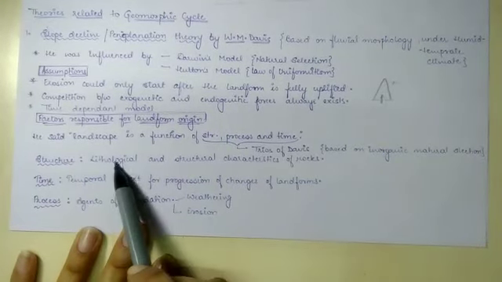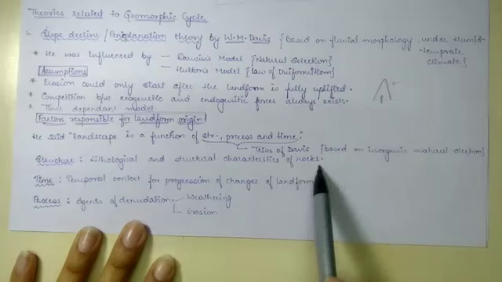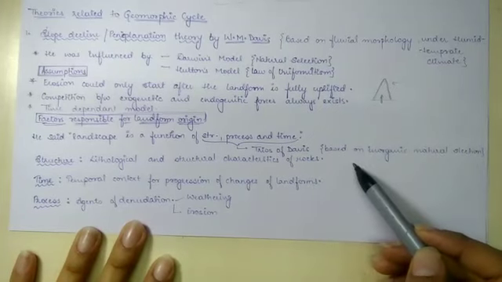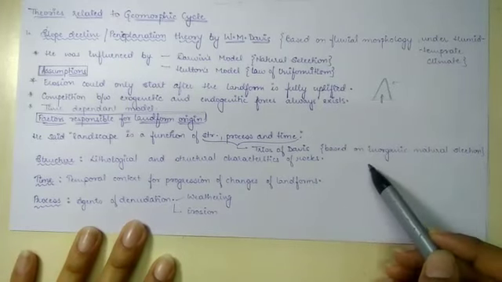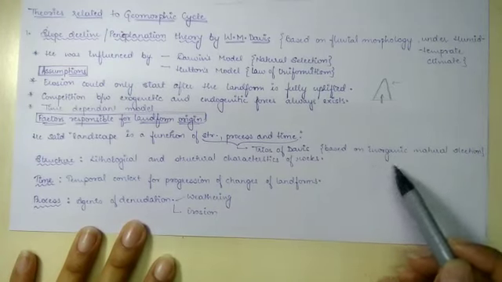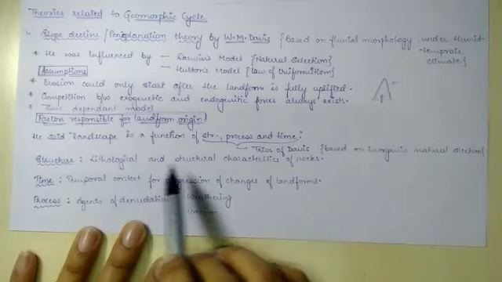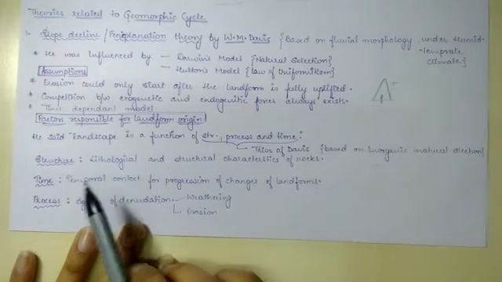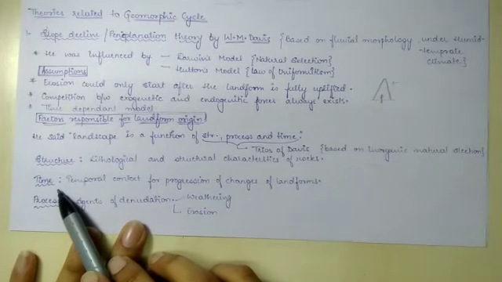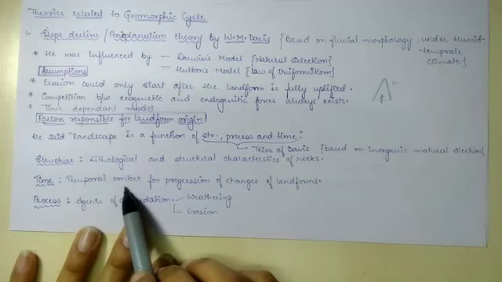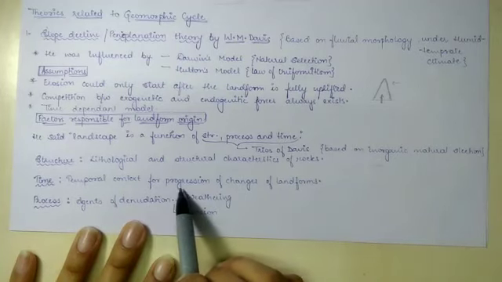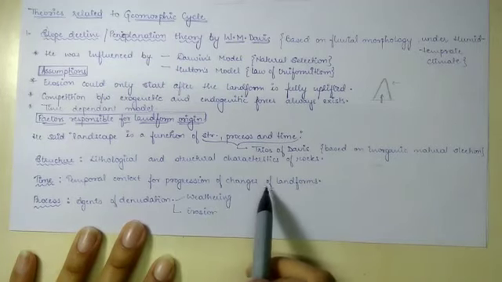Structure is actually lithological and structural characteristics of rocks. So the type of rock, structure of rock, folds or faults in the rock, etc. All these things come under the structure of rock. Next is time. Time is a temporal context for the progression of changes of landform.